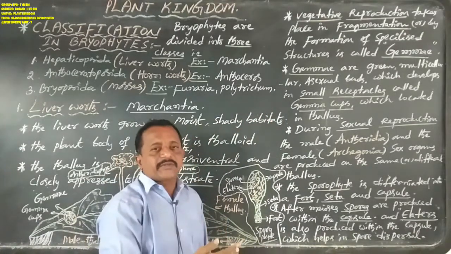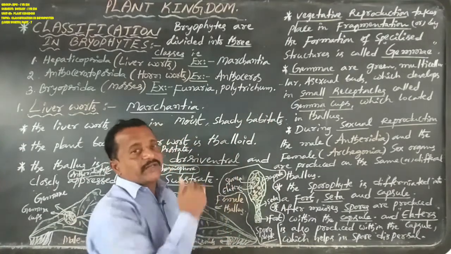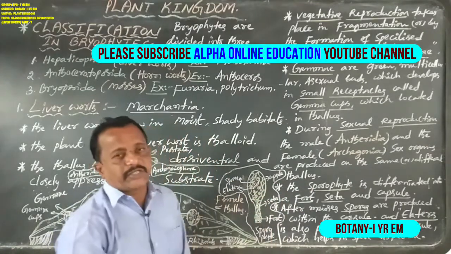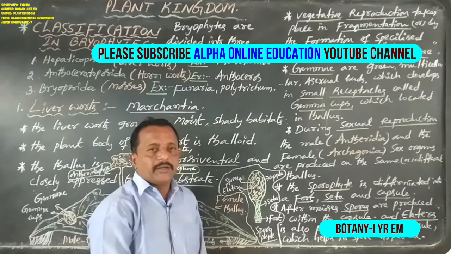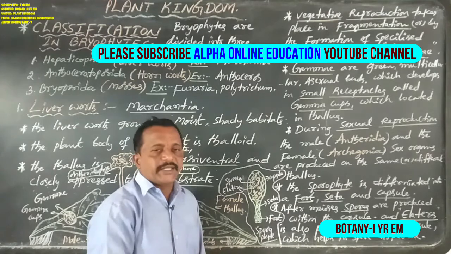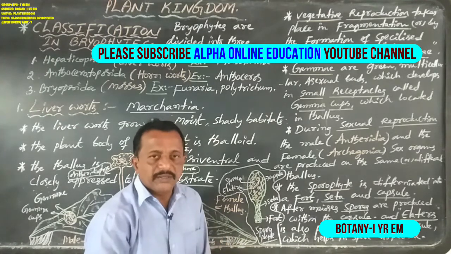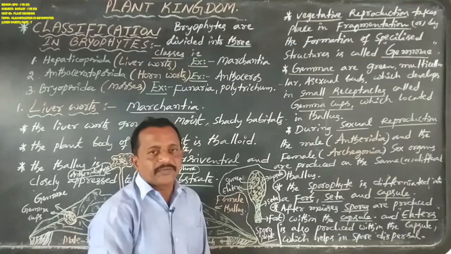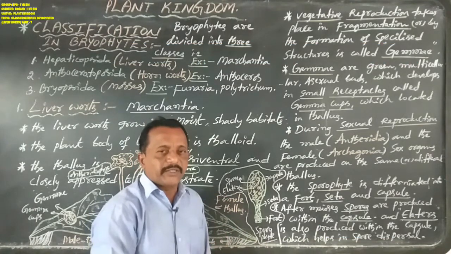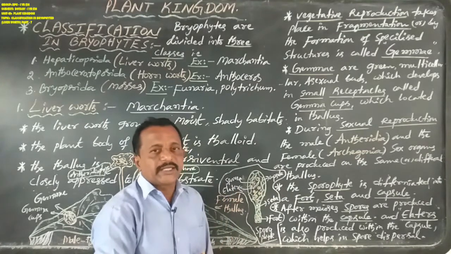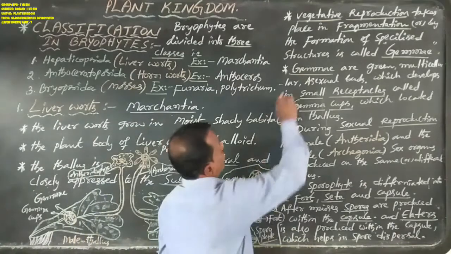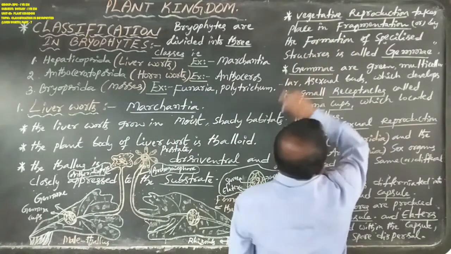Next, coming to reproduction. Reproduction is of three types: vegetative reproduction, sexual reproduction, and asexual reproduction. In general, in all higher plants, first comes vegetative reproduction, second asexual reproduction, third sexual reproduction. But in the lower plants, the bryophytes, vegetative reproduction is first, the same, but second is sexual reproduction and third is asexual reproduction.